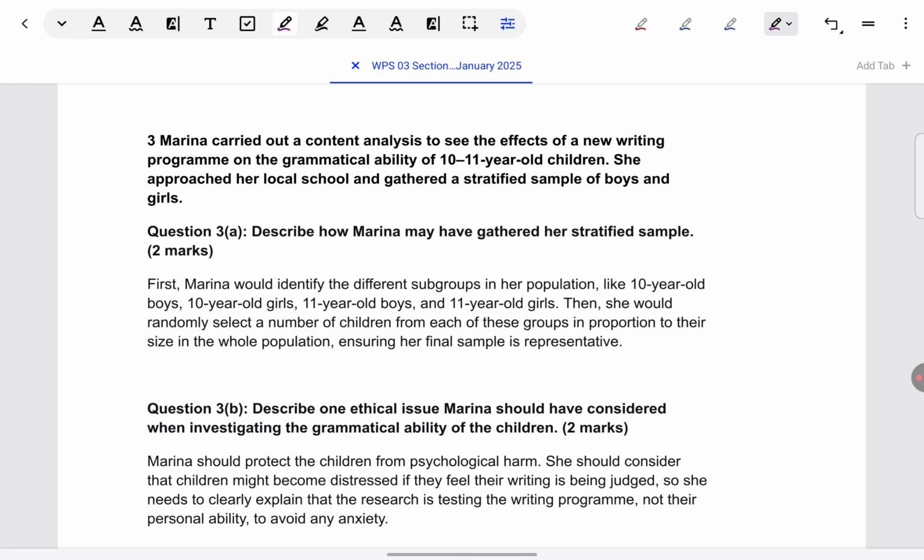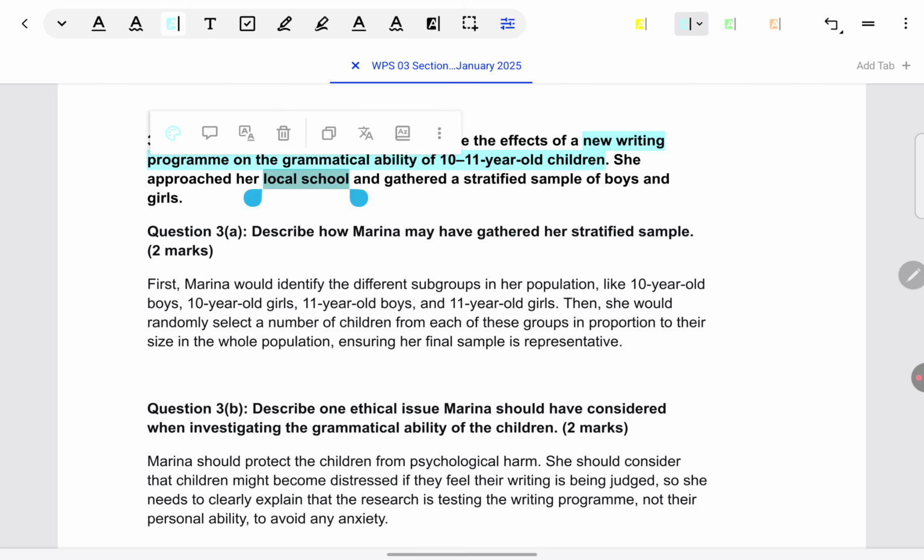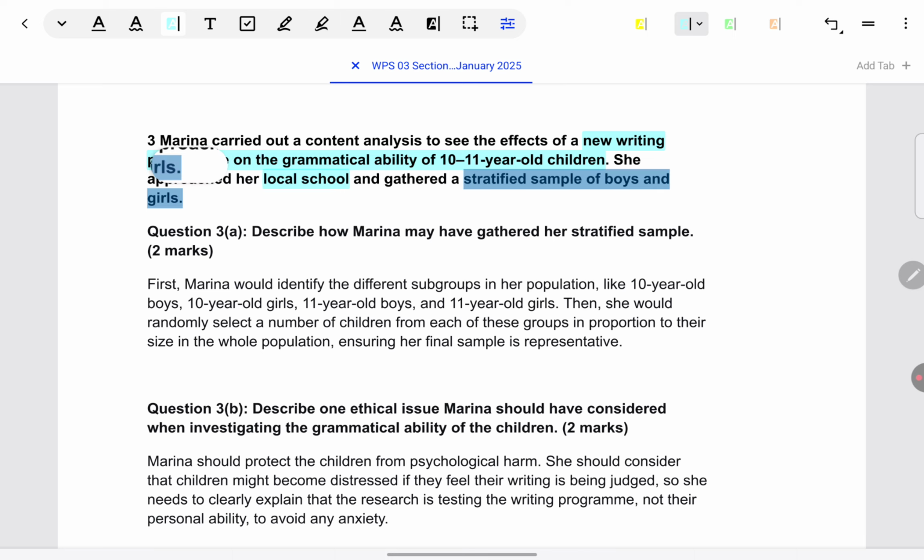Marina carried out a content analysis to see the effects of a new writing program on grammatical ability of 10 to 11-year-old children. She approached her local school and gathered a stratified sample of boys and girls. Describe how Marina may have gathered a stratified sample. When they emphasize only on stratified sample, we understand they're going to ask something about it.